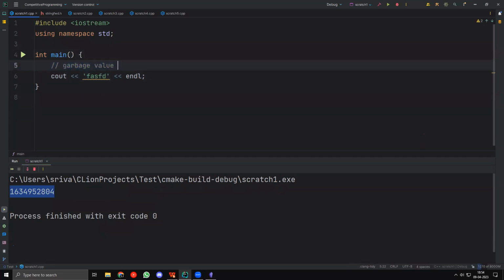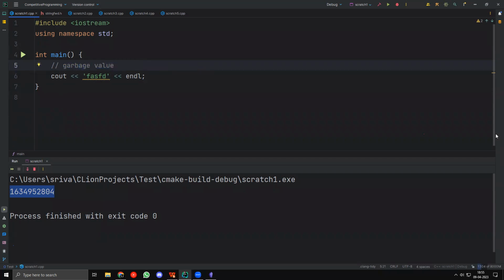Now, depending on whether the value is defined or not, the garbage value can also be called an undefined value. So this is undefined. You call it UD or something like that. You can also call it UB, which means it's not valid, basically. A lot of different acronyms are there, but basically if you see garbage value, undefined value, something like this, then it's a random number that we cannot predict.